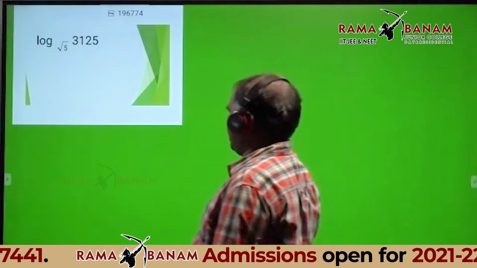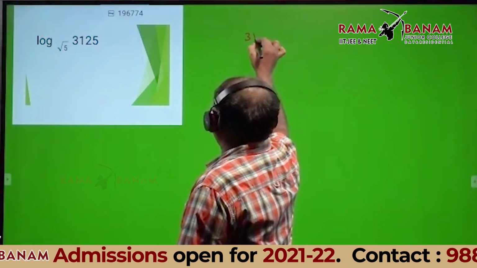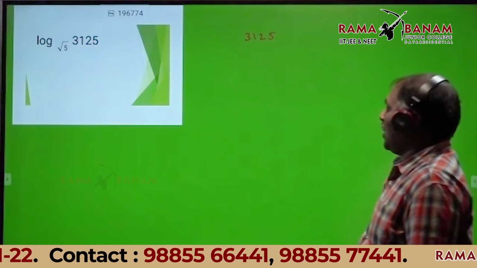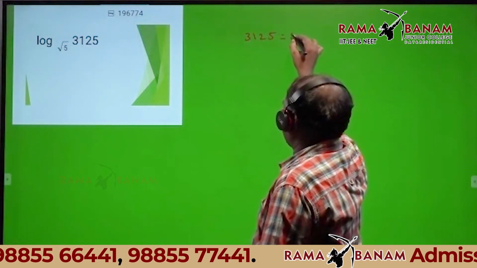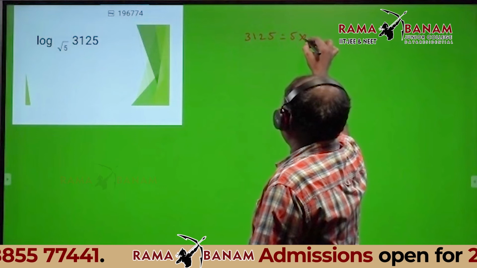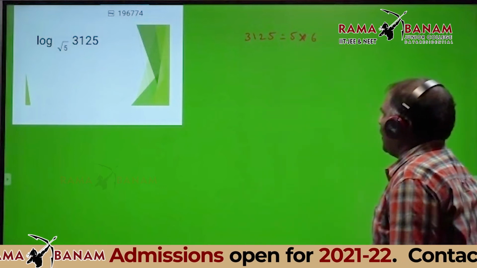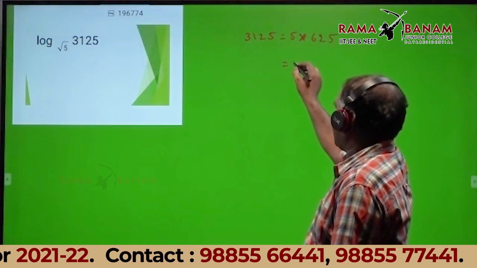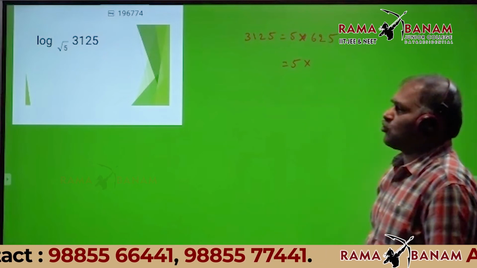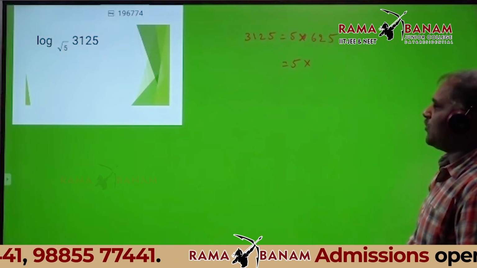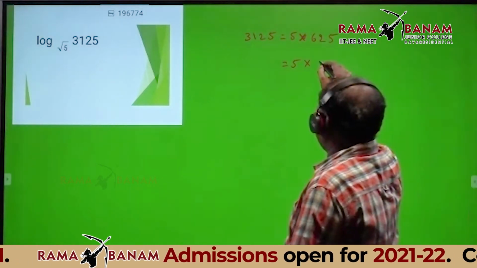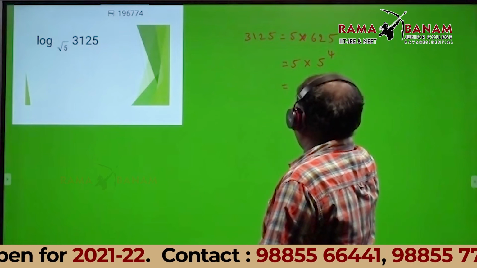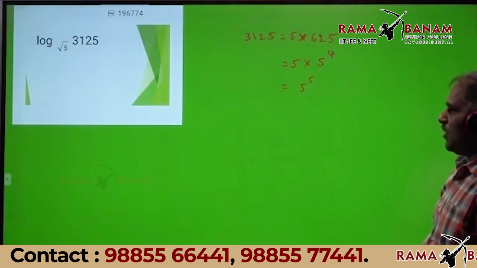Here, observe 3125. How to write 3125 in the form of 5? That is equal to 5 into 5, 25; 25 into 5 is 125; 125 into 5 is 625; 625 into 5 is 3125. That is 5 power 5.